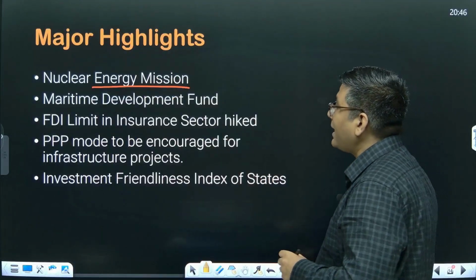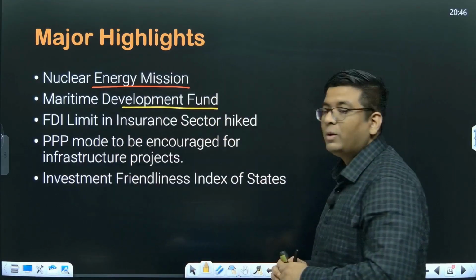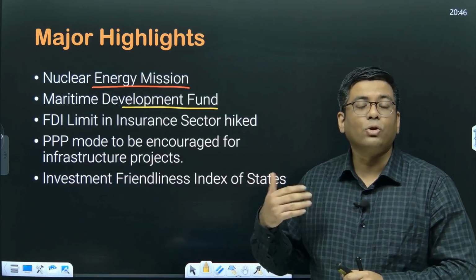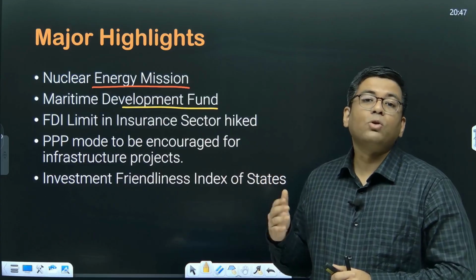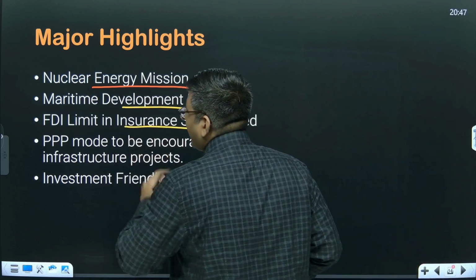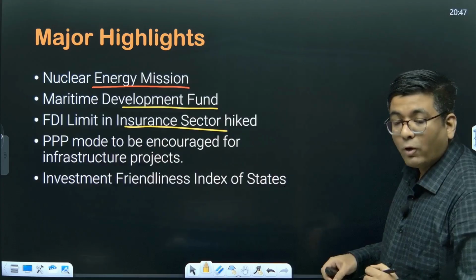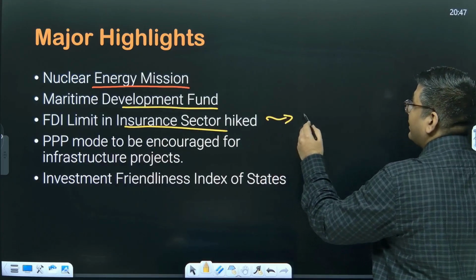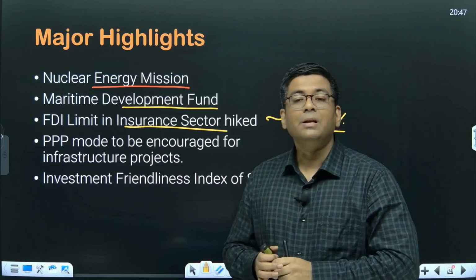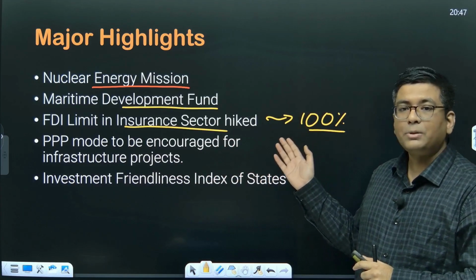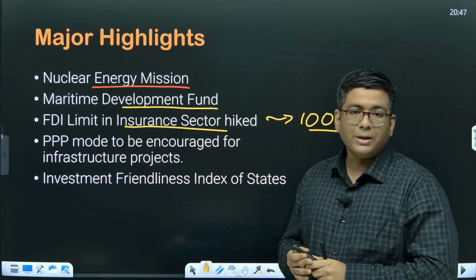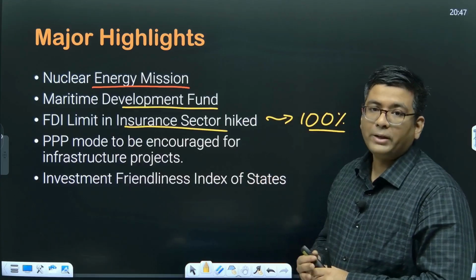Okay, apart from that, there has been a Maritime Development Fund which will be taking care of the development of the maritime economy of the country, and subsequently that is also going to ensure export promotion of the maritime or marine products. Okay, then when we talk about the FDI limit in the insurance sector, for now this has been hiked to 100%. So earlier it was reduced, but now 100% via automatic route has been the FDI limit that has been approved, and subsequently now we are trying to attract more of the major players of the global insurers to India in order to come up with their offerings for the country.